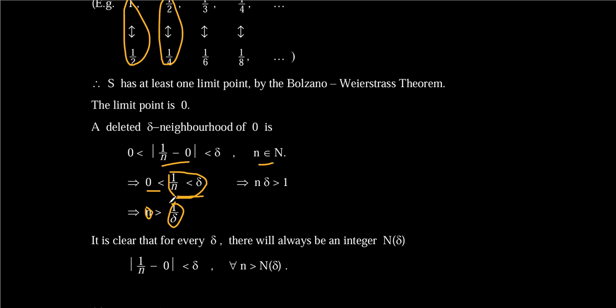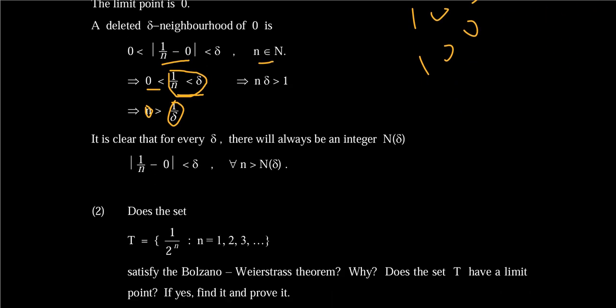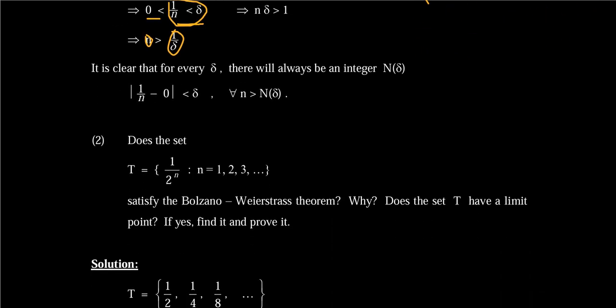So for example, if n was 10, I get 1 over delta will be less than 0.1. Now if n is 100, 1 over delta will be less than 0.01, right? So you realize that as your n is increasing, the 1 over delta continually decreases, and that's what you are basically showing, that the sequence tries to converge at a particular point. And once a sequence starts converging, then we know that definitely it will converge. Then it means that it is bounded, right? So it's just to show the convergence of the sequence.